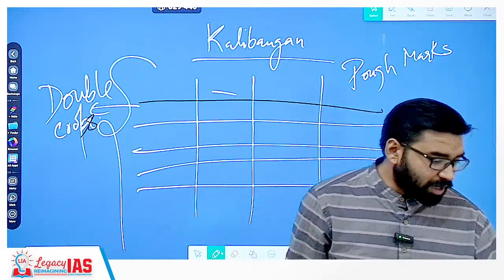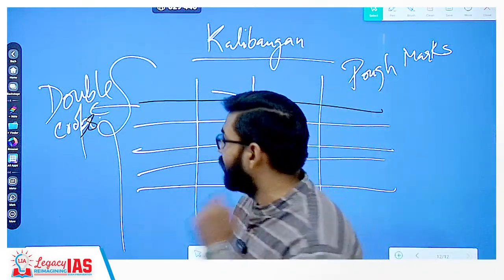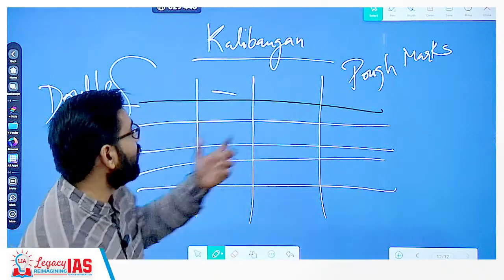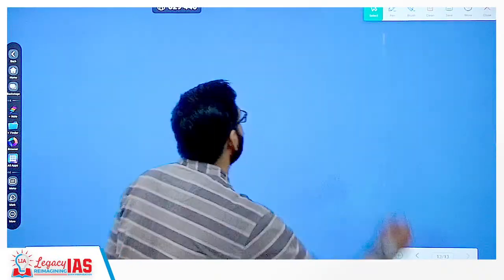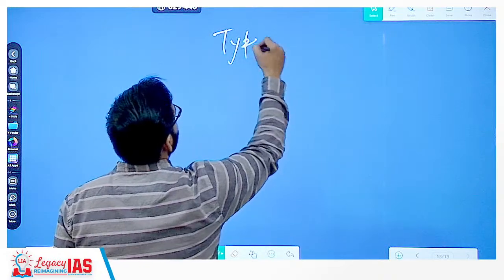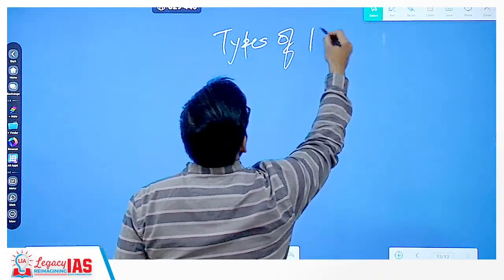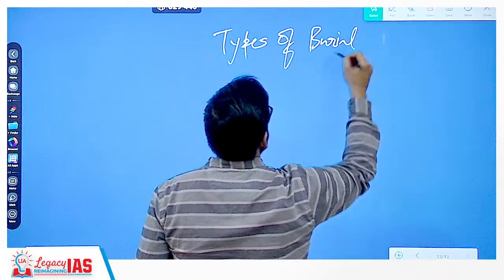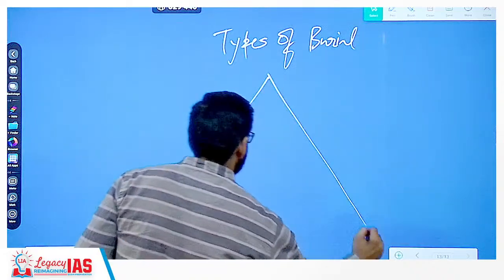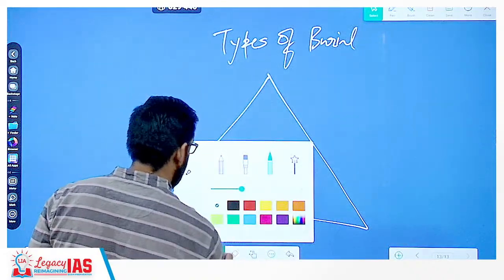Now in terms of Kalibangan, symbolic burial was there. Why is Kalibangan's burial important? Because it is symbolic. Now, types of burial system, so that you can prepare for your examination.